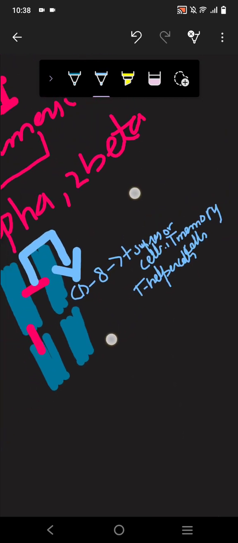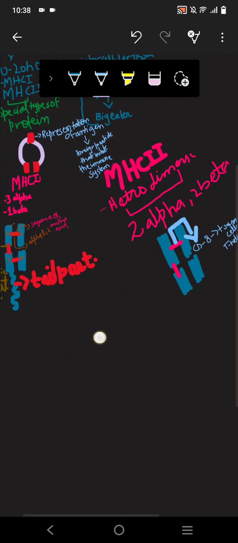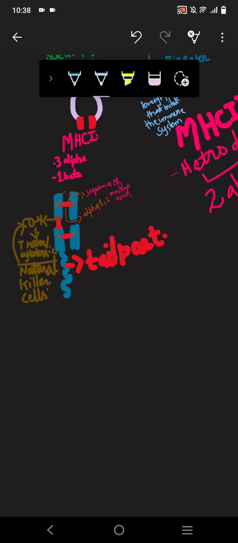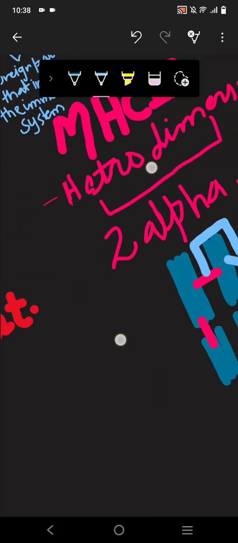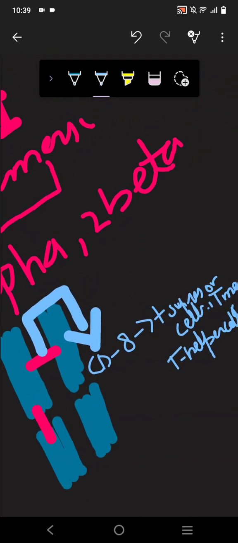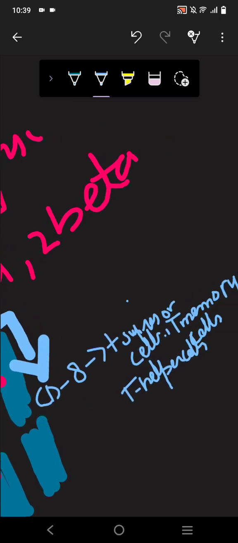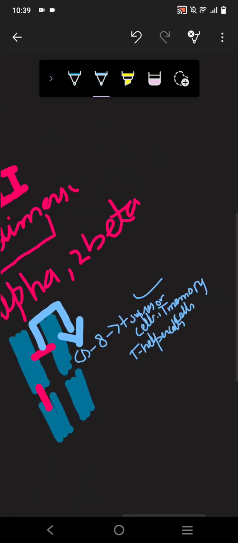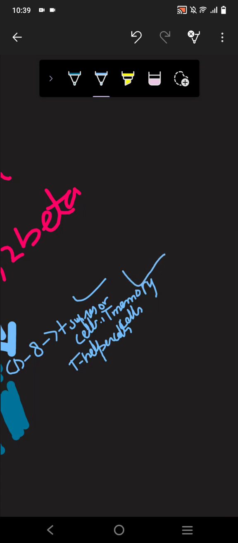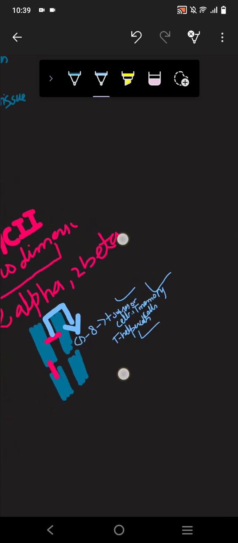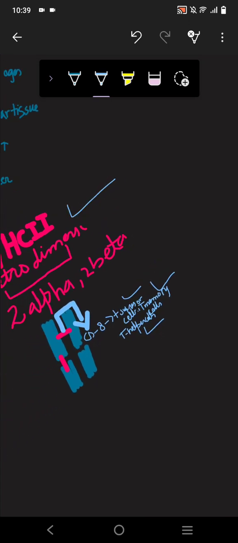As in MHC1, we had the natural killer cells and the cytotoxic cells. So here the T suppressor cell can attach with this binding site, T memory cells will attach, and the T helper cell can attach with the MHC2.